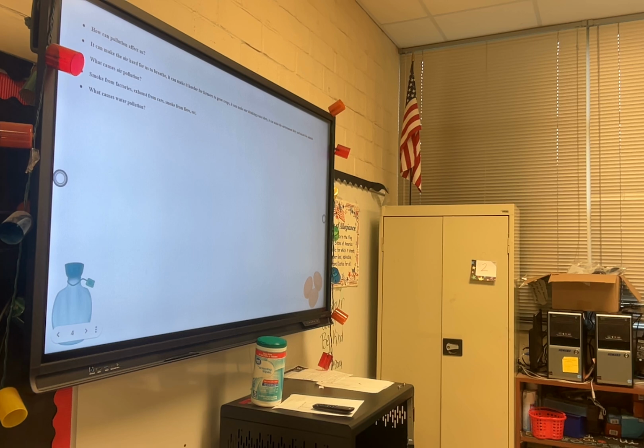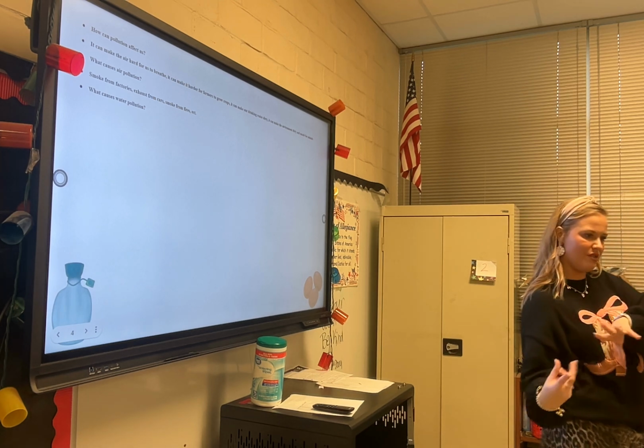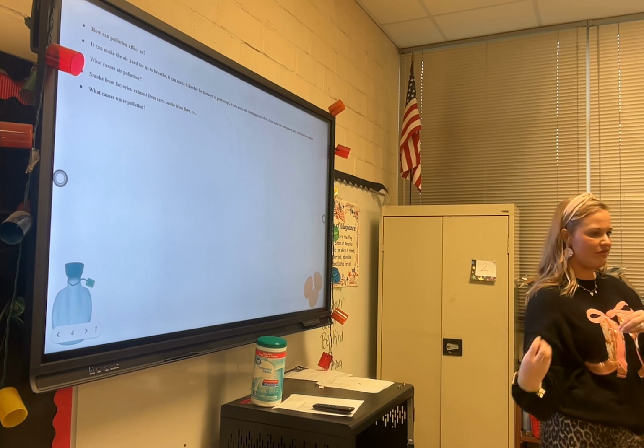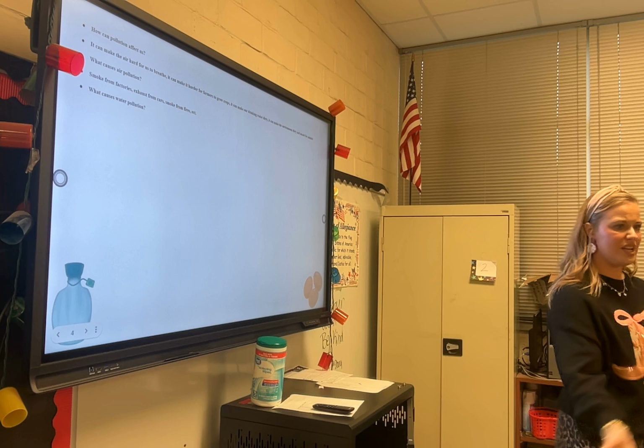Like if we spray weed killer on our crops, what do you think is going to happen when it rains? What's going to happen to that pesticide? It's going to go in the ground. And do you think some of the pesticides could trickle over into a pond or a river and make that water, is that water still okay for us to drink or animals to drink? No. And sometimes, have y'all seen the boats that are on the water and they carry oil? What happens sometimes? There can be an oil spill, right? And what happens to all the animals that are in the ocean?